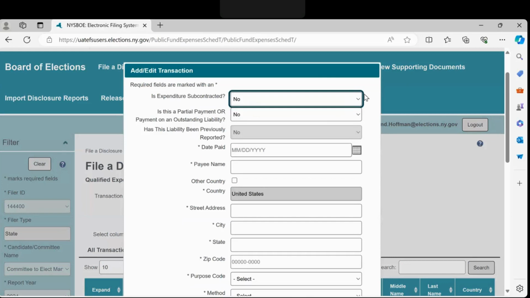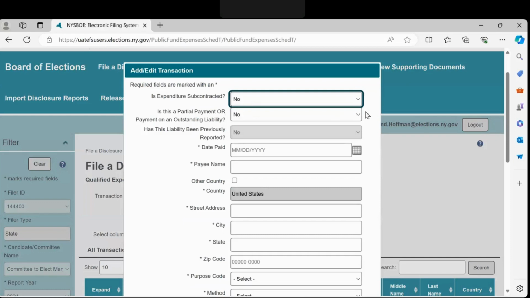The next question is, is this a partial payment or payment on an outstanding liability? Occasionally, a committee will have an expenditure that is only a partial payment of a total liability owed to an individual or entity.